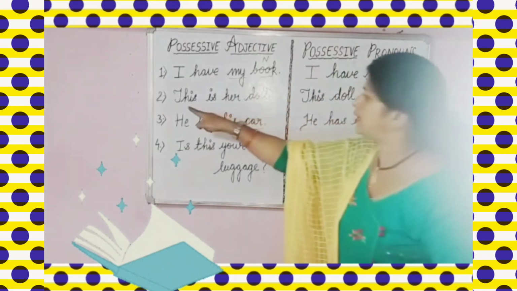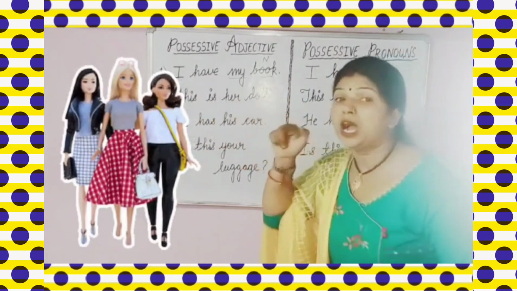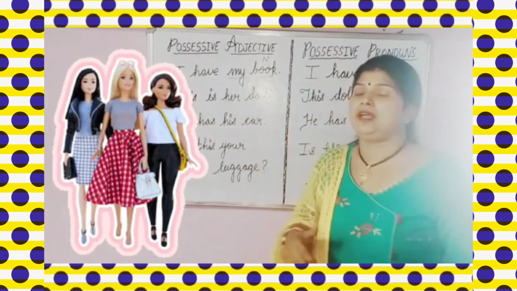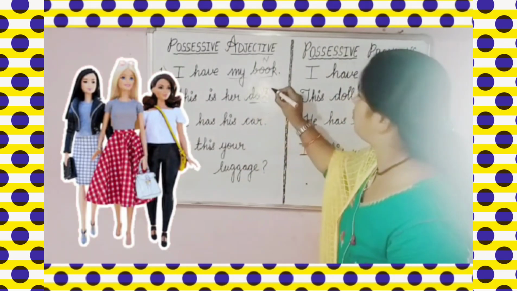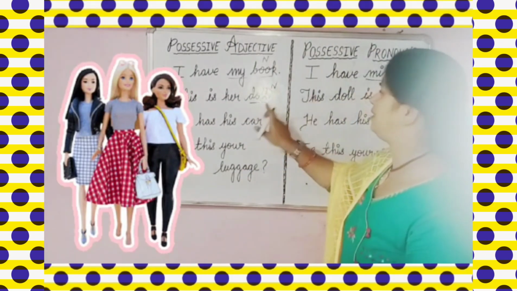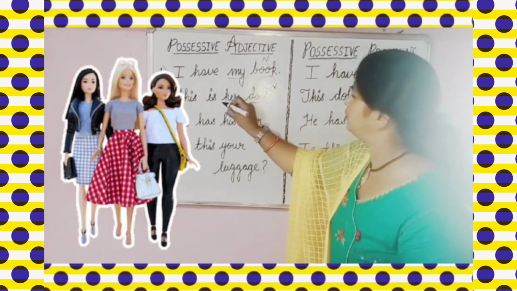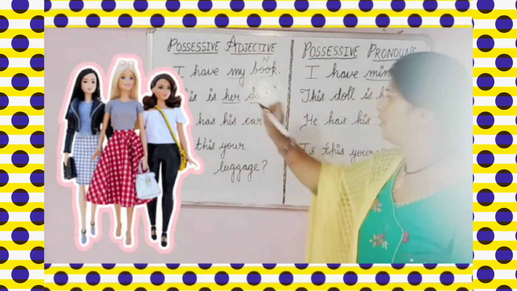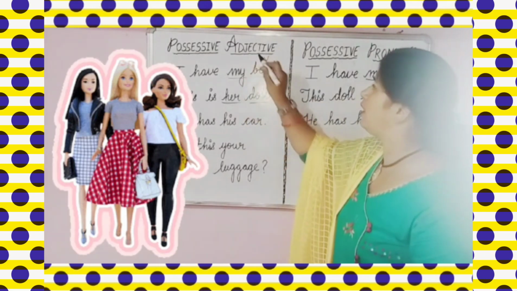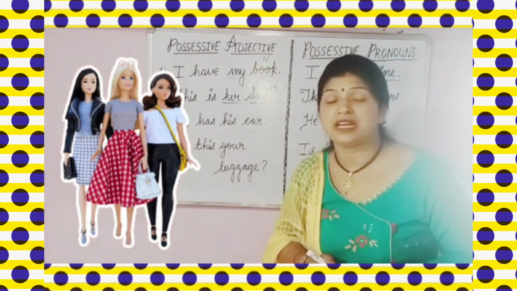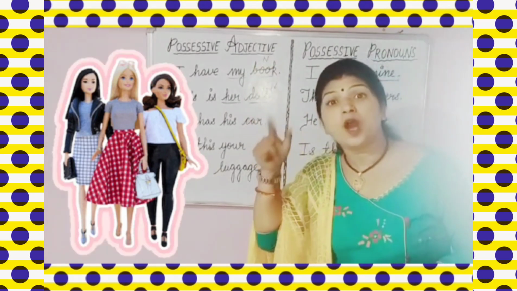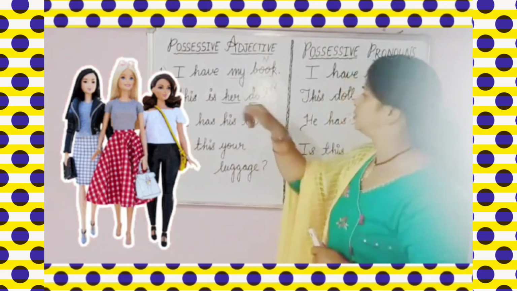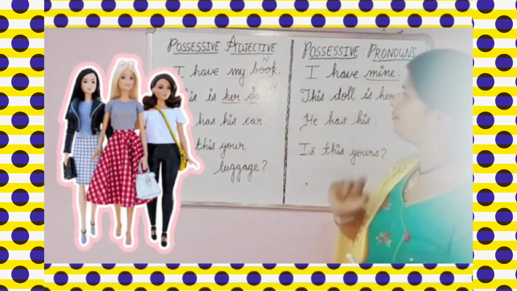So now look at the second one. This is her doll. ये उसकी doll है. So here this doll is noun. ये doll क्या है आपका? Noun है. और noun से ठीक पहले आपका क्या use हुआ है? It has been used her. So here this her will be your possessive adjective because we are saying that this is her doll. ये उसकी doll है. ठीक है? So here this her will be your possessive adjective.